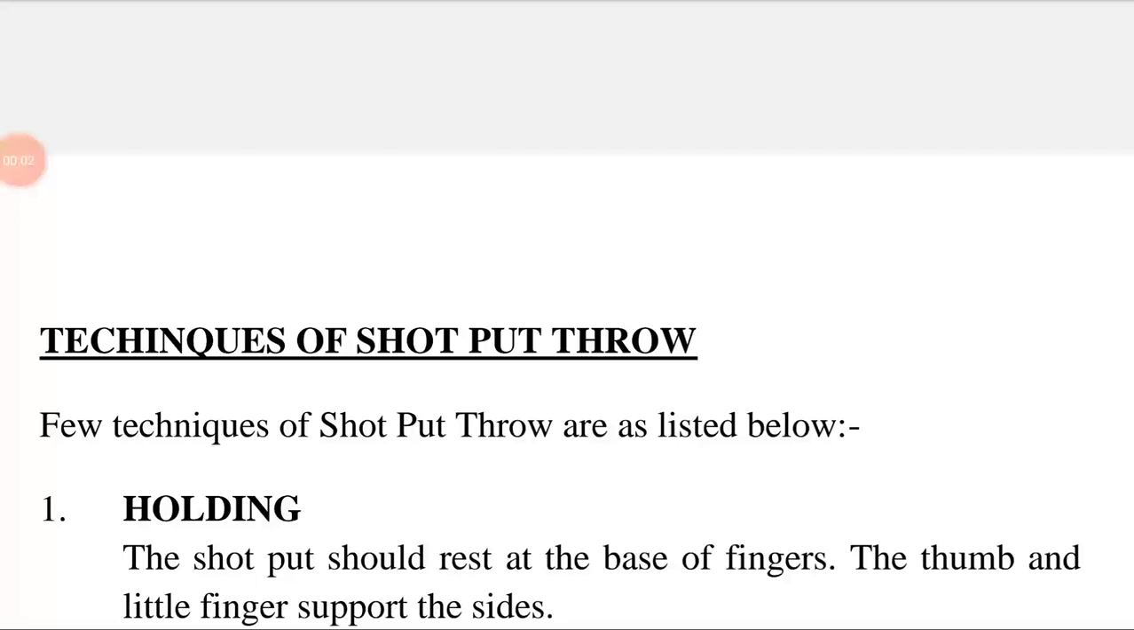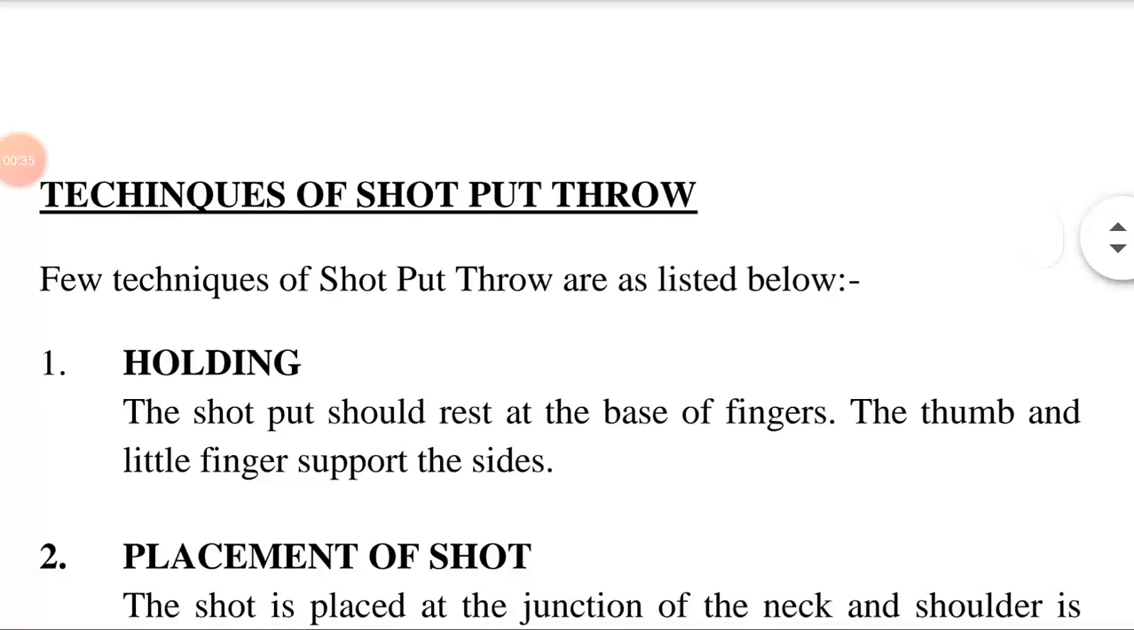Hello friends, today our topic is techniques of shot put throw. Techniques mean skill or ability in a particular field. Shot put is an athletic contest in which a very heavy round ball is thrown as far as possible. Throw means to send suddenly into a particular state or condition, or the act of throwing something. A few techniques of shot put throw are as listed below.